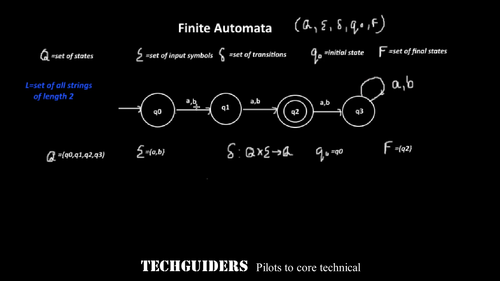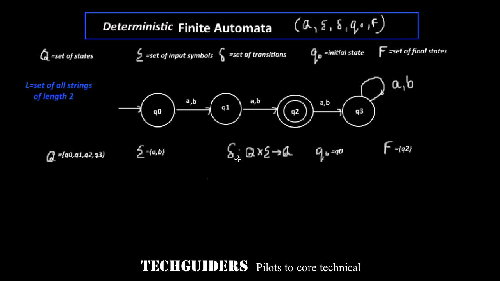And here there are no epsilon transitions. From each state, for every possible input, there is a transition, and each transition is unique. Now it is a deterministic finite automata. Now we can define delta, or the set of transitions, for this example. Delta(Q0, A) equals Q1. From Q0, upon input symbol A, move to Q1. Delta(Q0, B) equals Q1.